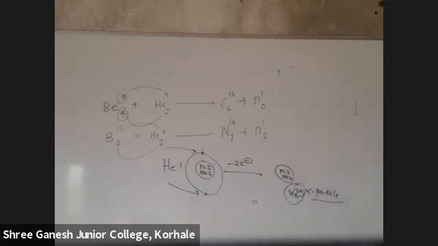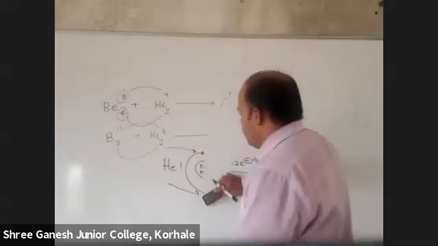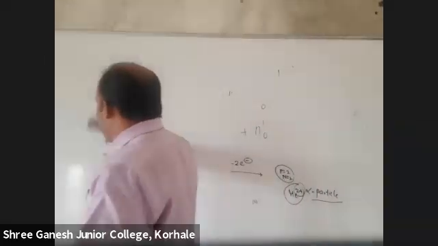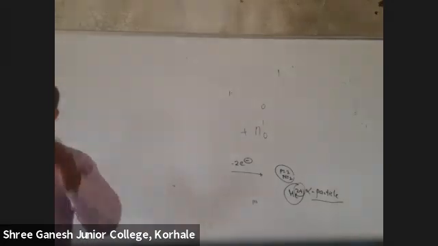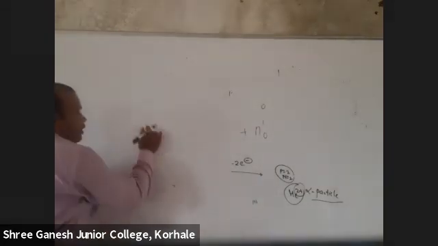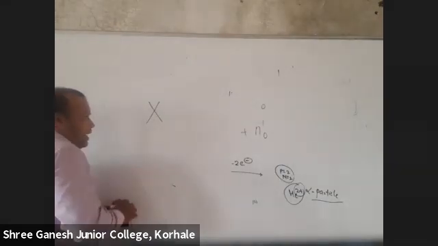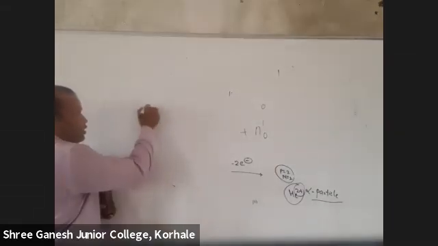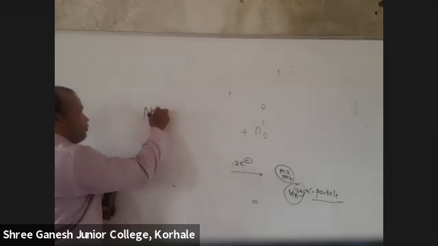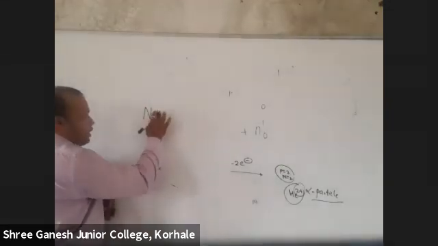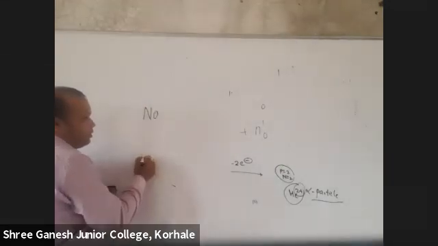So this was the discovery of neutrons. Now, there are 118 elements in the periodic table. If you take any element, for example sodium, what is the atomic number of sodium? 11.